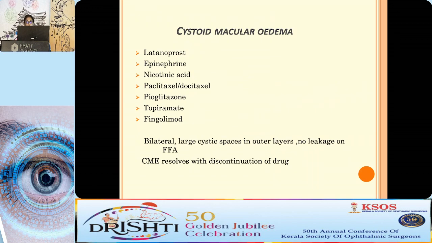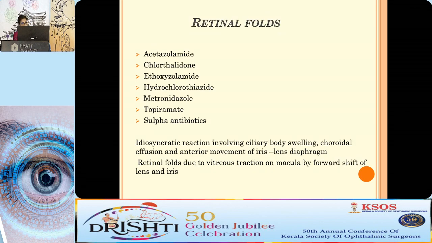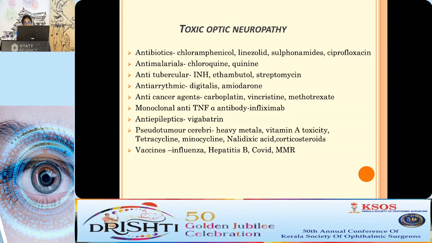The main drugs that cause cystoid macular edema are the taxols, pioglitazone, topiramate, fingolimod, and nicotinic acid. It causes large cystic spaces in the outer retinal layers. It usually resolves with discontinuation of the drug. The drugs that cause retinal folds are the sulfur derivatives: acetazolamide, sulfa antibiotics, topiramate, chlorthalidone. A ciliary body swelling or a choroidal effusion causes anterior movement of the iris-lens diaphragm. This can cause a vitreous traction on the macula and retinal folds.